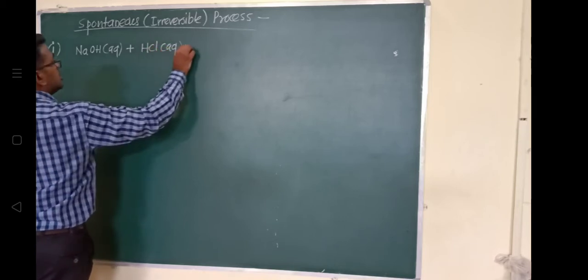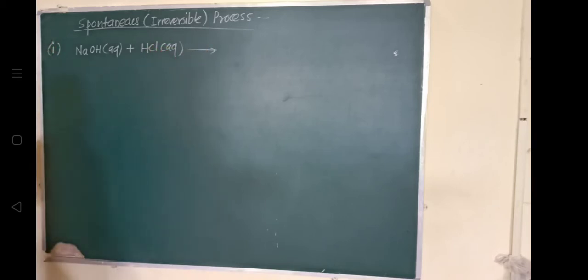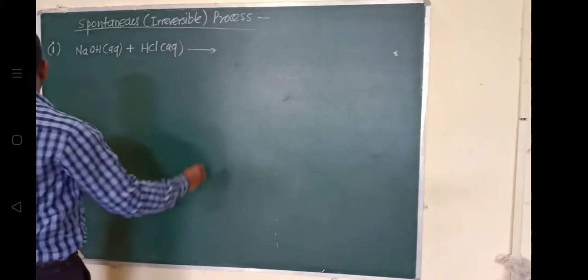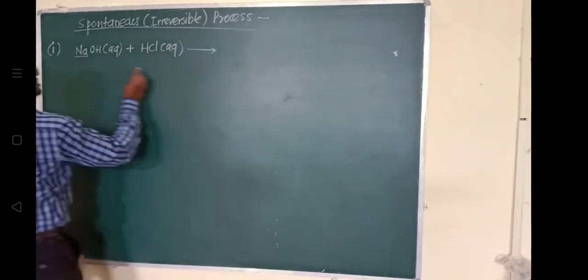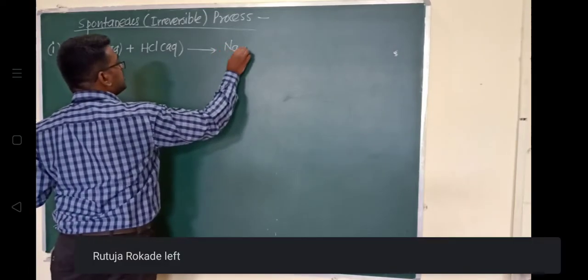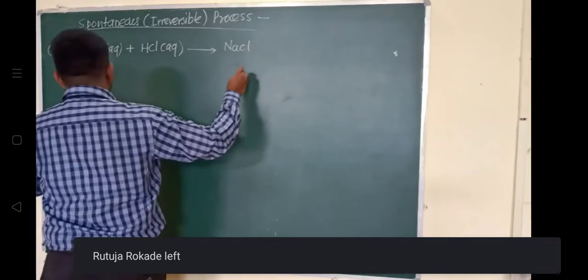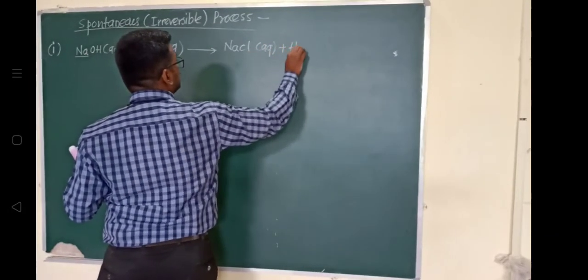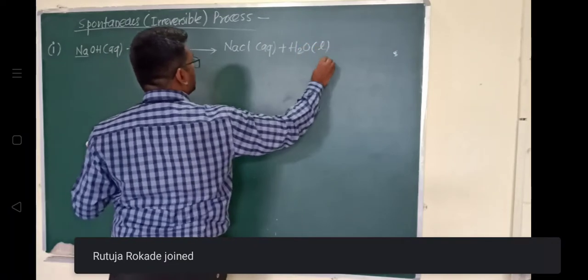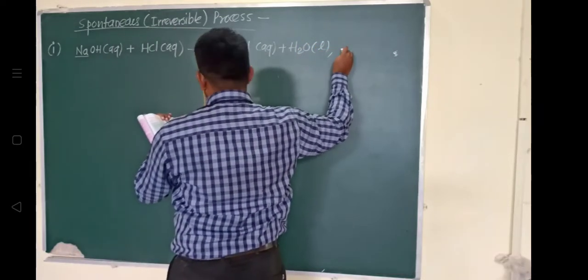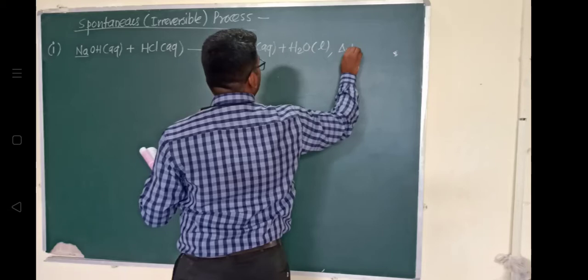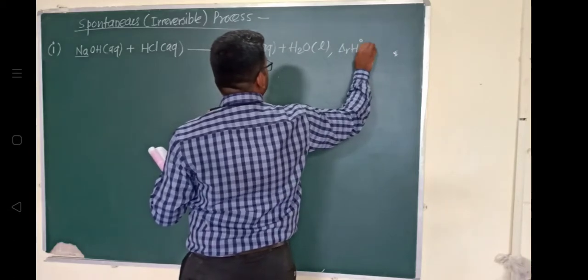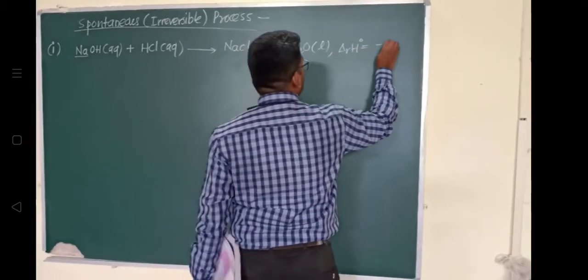Spontaneously, immediately it combines with HCl to form NaCl. You have surely written this equation before. It will form sodium chloride in the aqueous state and H2O in the liquid state, and the enthalpy change during this reaction, delta H naught, is minus 57 kilojoule.